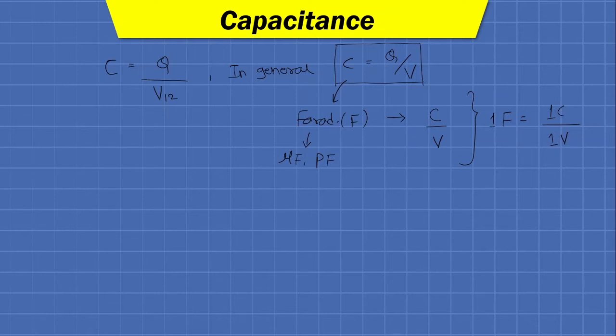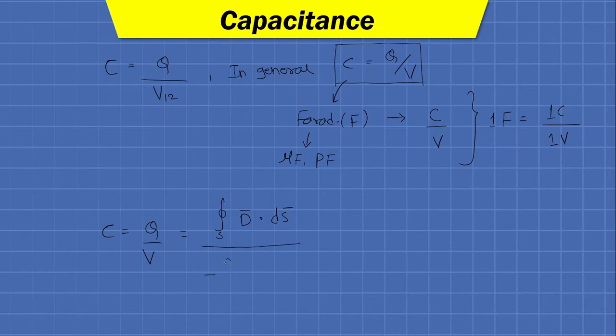But this C equals Q by V can only be used when the system is uniform. Wherever the field is non-uniform or it is a time-variant field, at that time we cannot write C equals Q by V. The same thing we saw when we were discussing Ohm's law for electrodynamics. For general purpose, C equals Q by V, but Q is nothing but the closed surface integration of D bar dot dS bar. This is the mathematical representation of Gauss's law, divided by the potential difference.